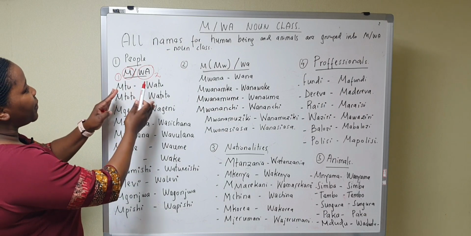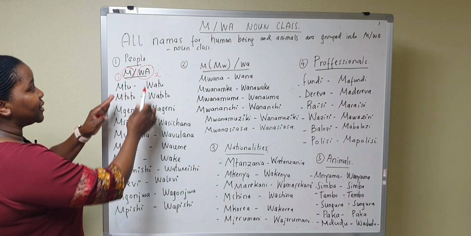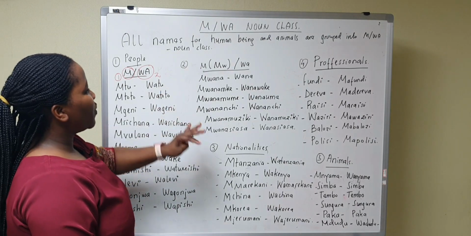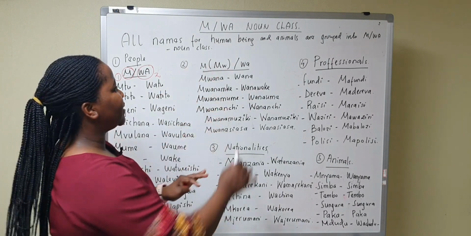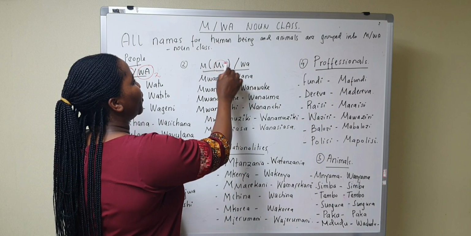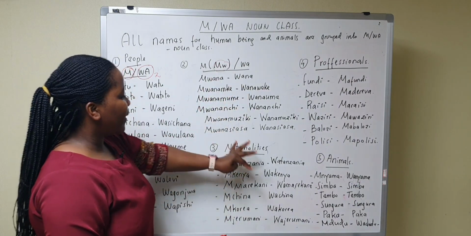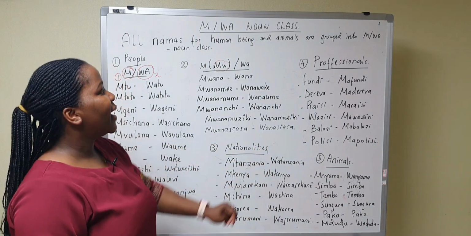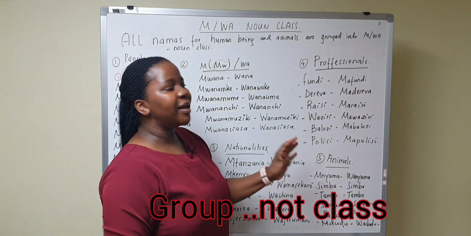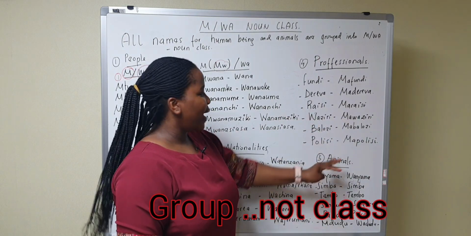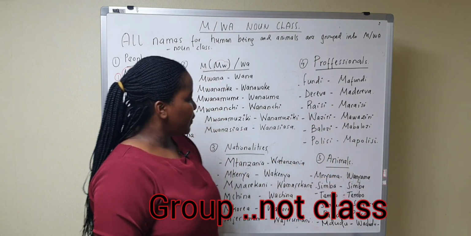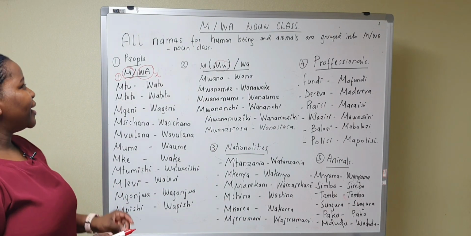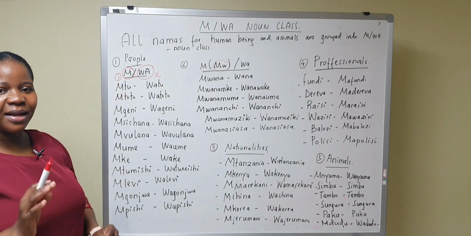So we have people, which represents the names for the people, and the second one is also for the people but starts with w, so we will see. The third class is names for nationalities, the fourth class is names for the professionals, and the fifth class is names for the animals. Okay, so let's see the first class.